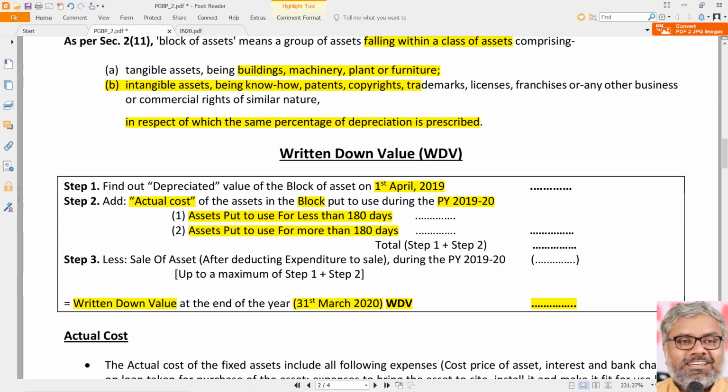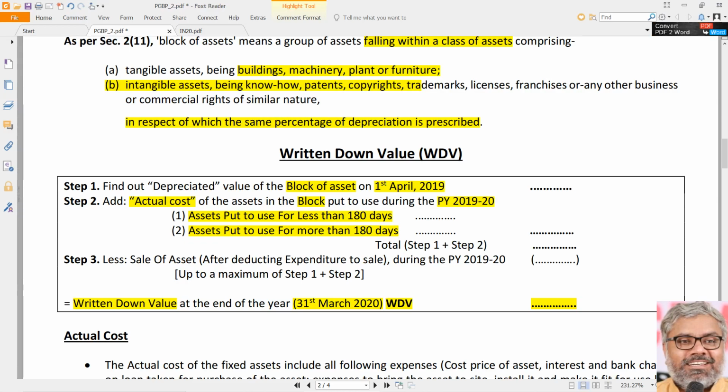We are only talking about assets, actually the block of assets. So the opening written down value of the block of assets is how much? How much is the actual cost of the assets in the block, which are purchased and put to use during the previous year, segregated in two categories: those put to use for less than 180 days and those put to use for 180 days or more.